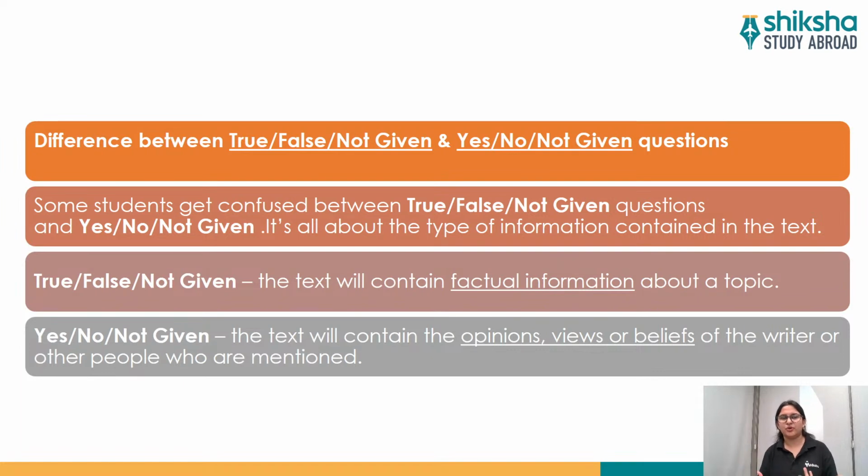For example, the author is giving his opinions and beliefs, and there are paragraphs written by that particular author. You will have to read those opinions, and then realize and come to a conclusion whether you should write yes, no, or not given. So this is the basic difference: in true, false, not given, factual information will be given to you, whereas in yes, no, not given questions, there will be an author talking about his opinions, beliefs, and views.